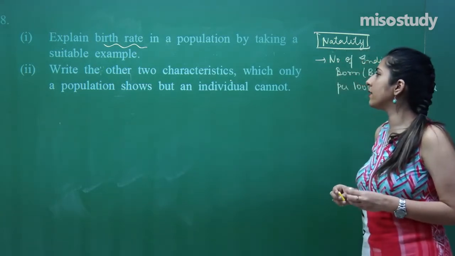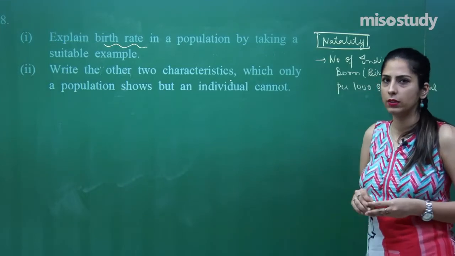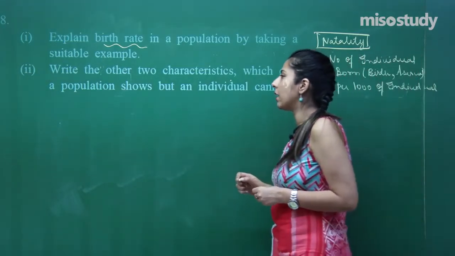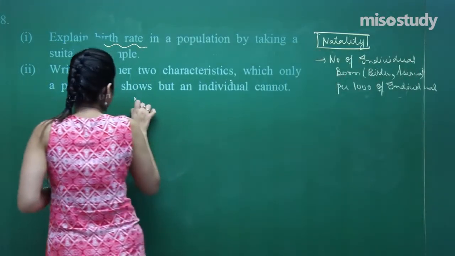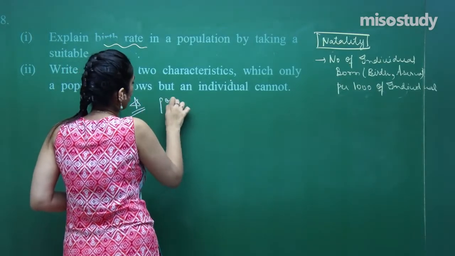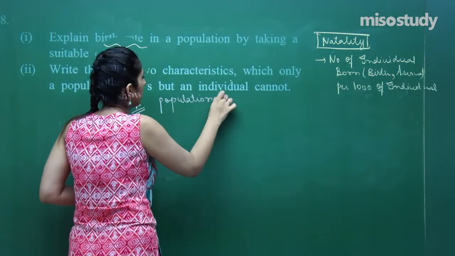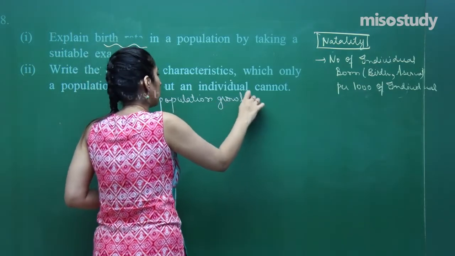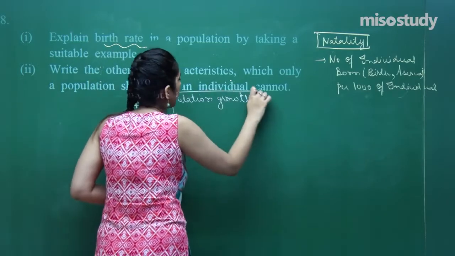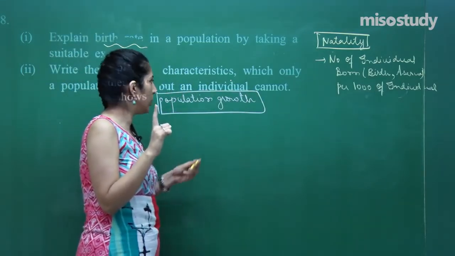Write the other 2 characteristics which only a population shows but an individual cannot. Yes, we have discussed in the sessions also regarding population growth. Population growth is a characteristic feature of a population, not of an individual.